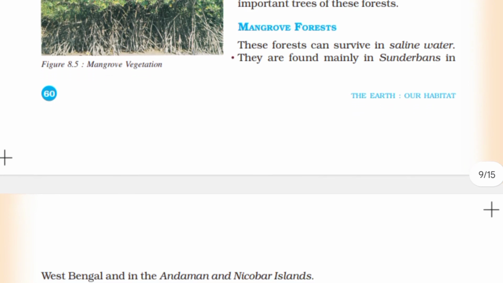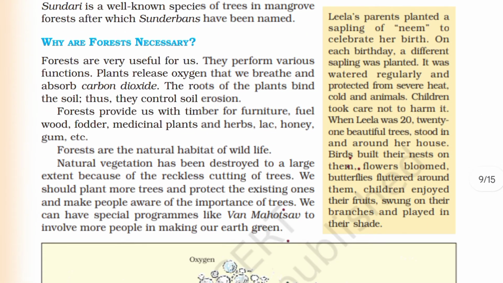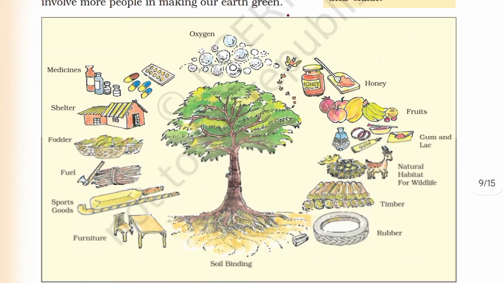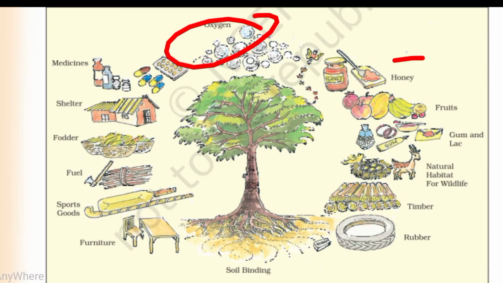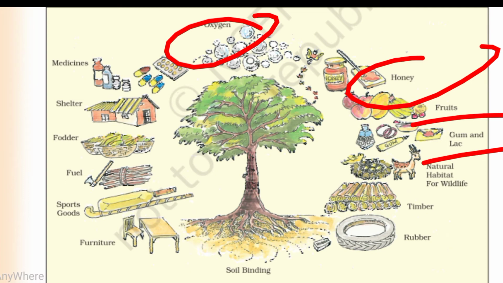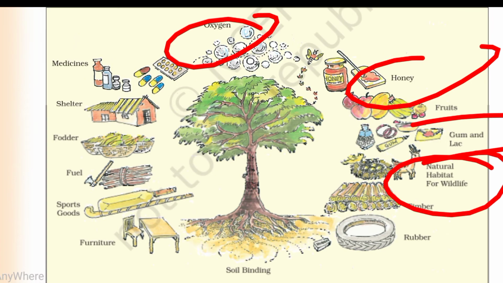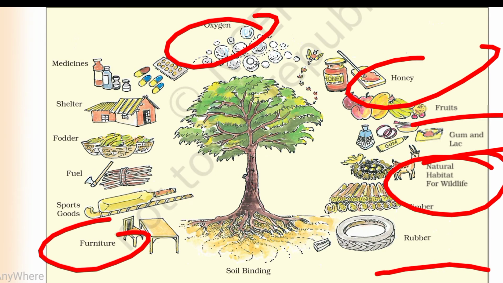Then next, why is forest necessary? Forest gives us oxygen, honey, fruit, gum and lac, natural habitat for wildlife, rubber, furniture, sport, fuel, fodder, shelter and medicine.